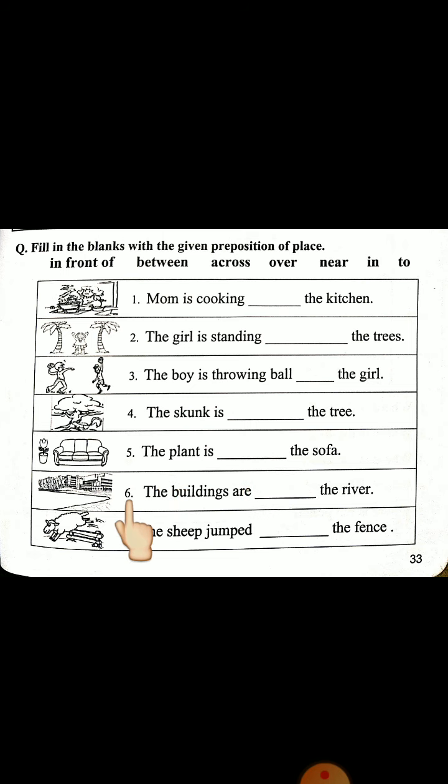Number 6. The buildings are dash the river. Here is the river and the buildings are dash the river. उसके दूसरी तरफ है, रिवर के, दरिया के दूसरी तरफ है. Across the river. A-C-R-O-S-S, across. The buildings are across the river.